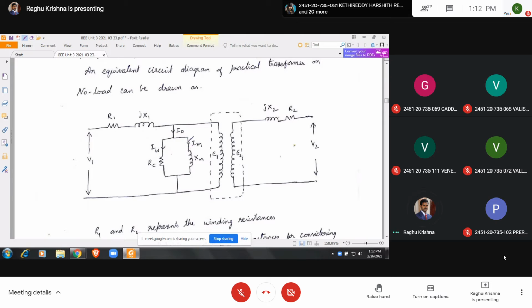Next, the transformer requires some current for getting the flux. That is IM. XM is the reactance, which will take into account the permeability. Next, J into X2 will take into account the leakage flux of the secondary winding. R2 is the resistance of the secondary winding.